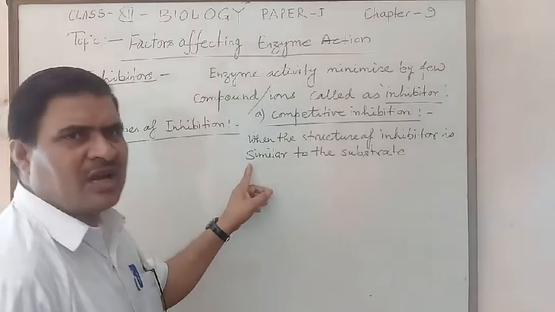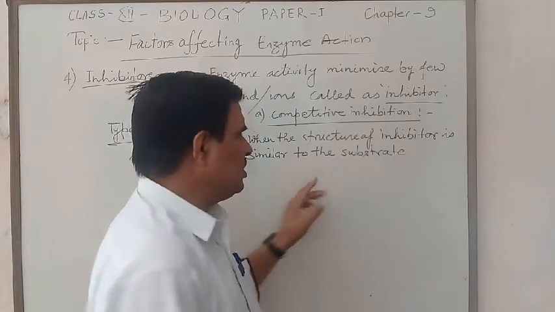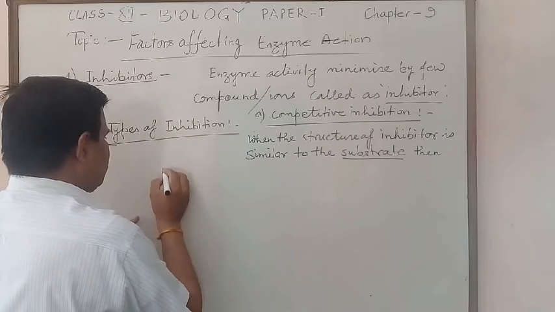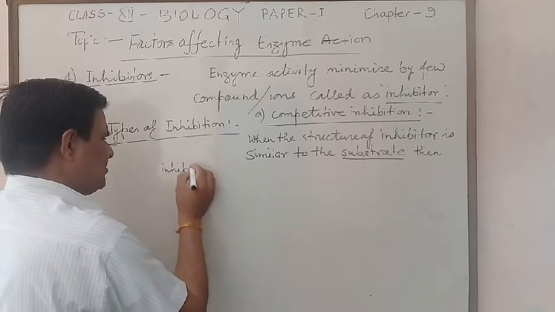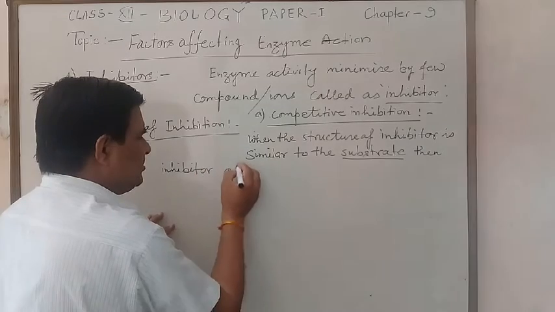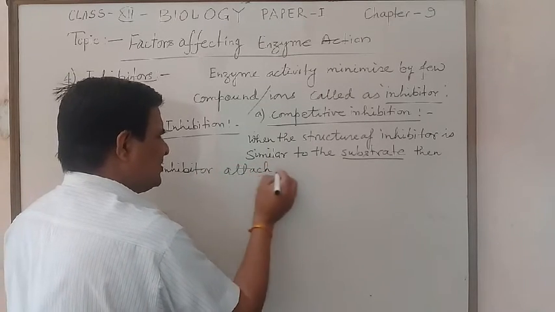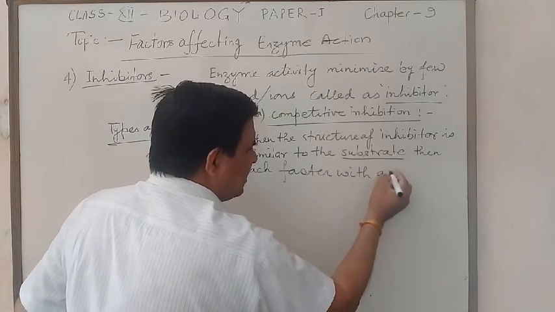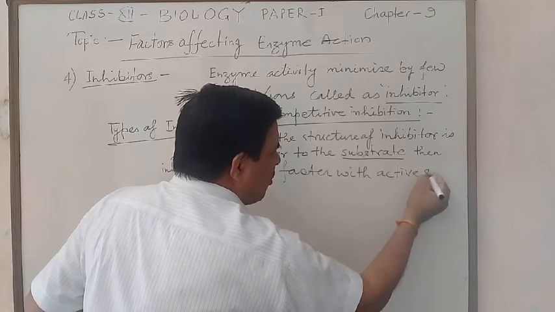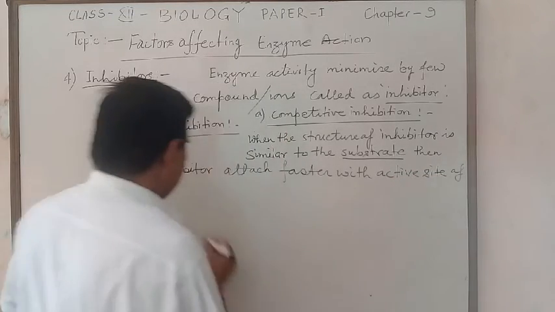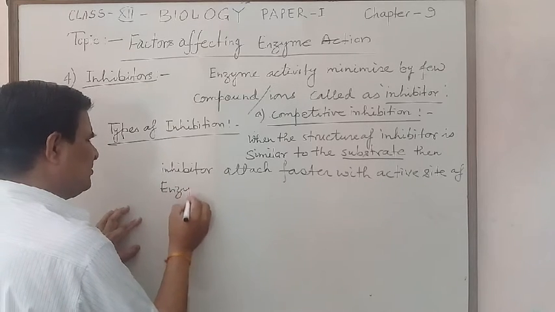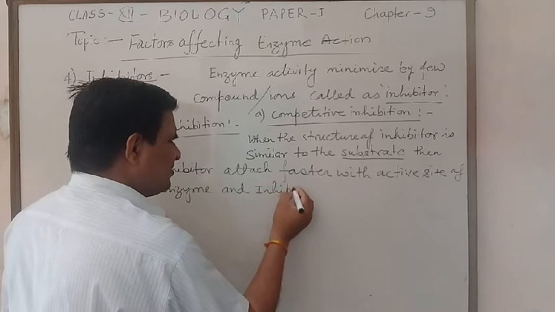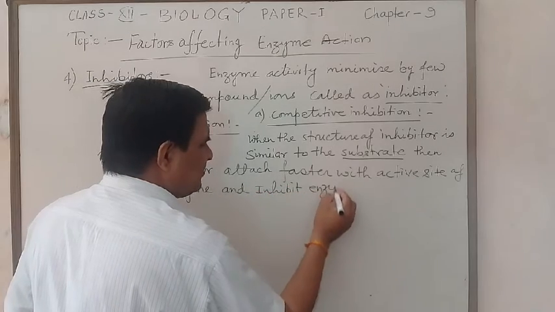If the structure of the inhibitor is similar to the substrate, then the inhibitor attaches faster to the active site of the enzyme and inhibits enzyme action.